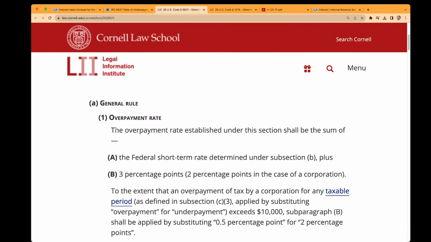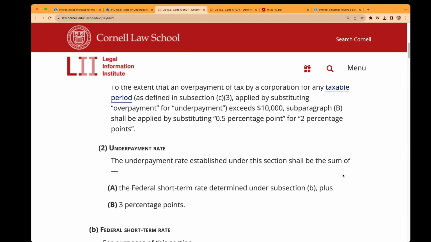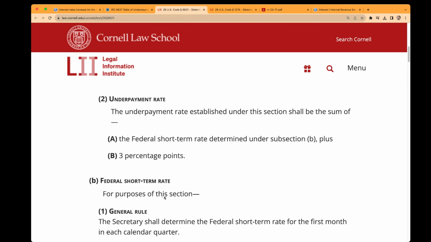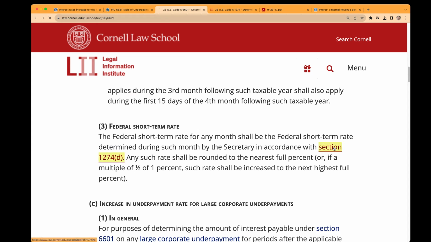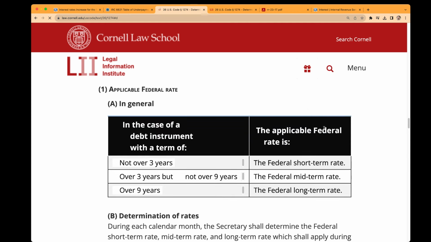You can see here that the overpayment rate established under this section shall be the sum of the federal short-term rate plus 3 percentage points. It's different if it's a corporation, but we're just talking about individuals here. And then the underpayment rate established under this section shall be the sum of the federal short-term rate plus 3 percentage points. Then it defines the federal short-term rate, and it refers to Section 1274(d) of the tax code.